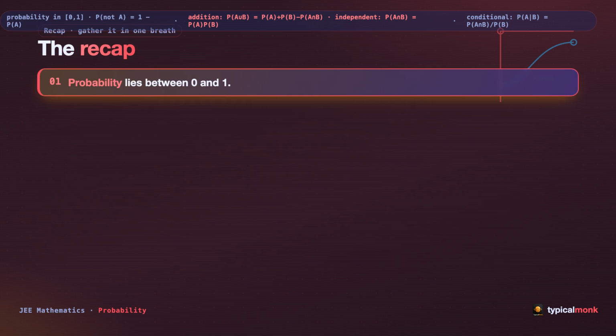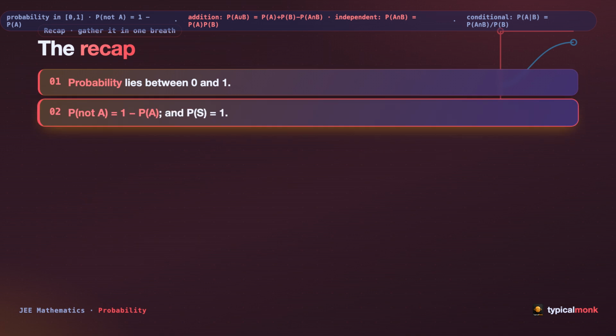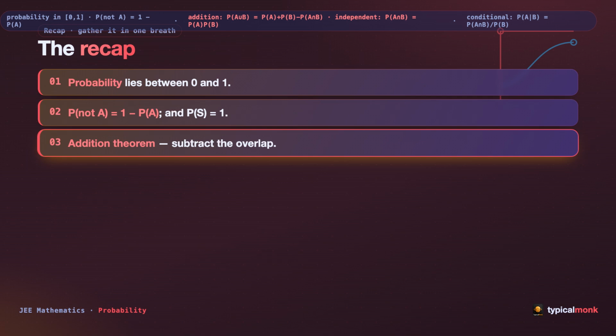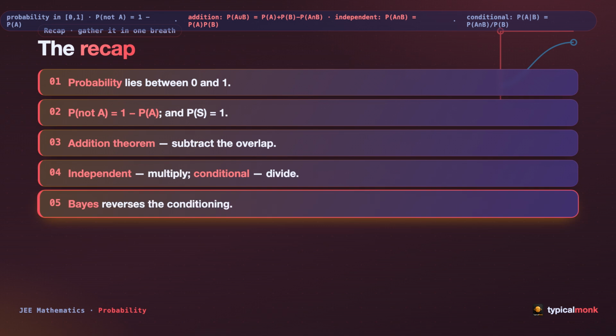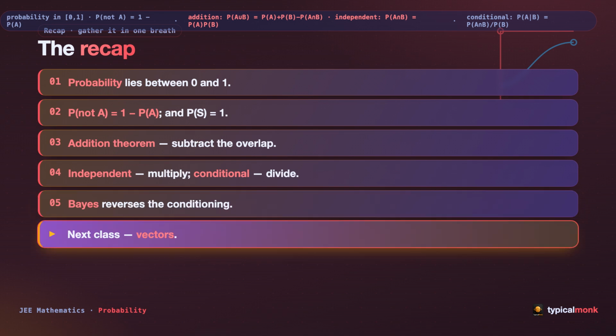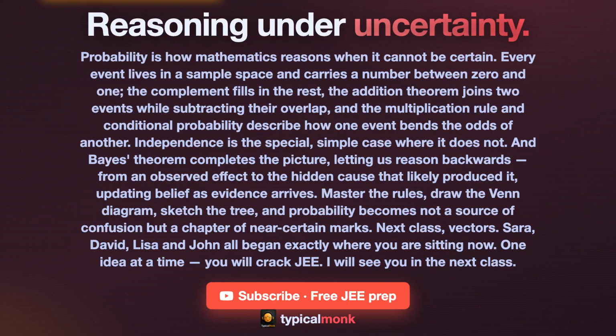Let us gather it all in one breath. A probability lies between 0 and 1. P of not A equals 1 minus P of A, and P of S equals 1. The addition theorem: subtract the overlap. Independent: multiply. Conditional: divide. Bayes reverses the conditioning. Next class: vectors.